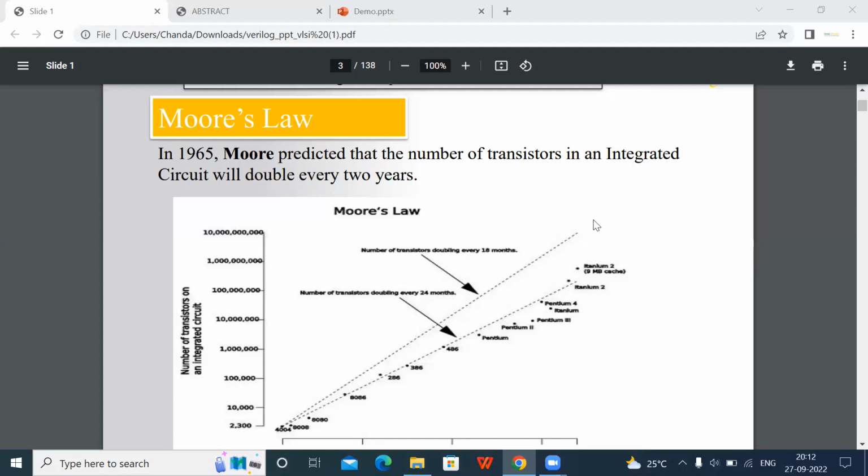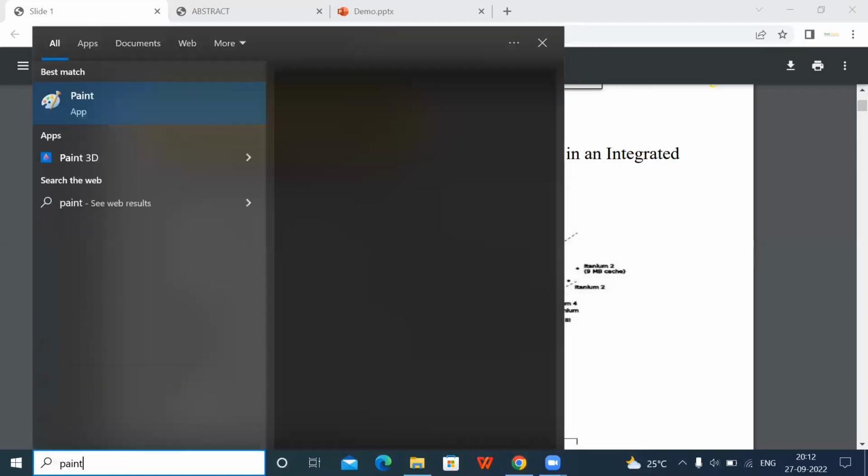What Moore predicted in 1965 was that the number of transistors in an integrated circuit will double every 2 years, and the size of the transistor will be reduced every 2 years. Every 2 years is approximately 18 months. Suppose I show what Moore's law exactly means.